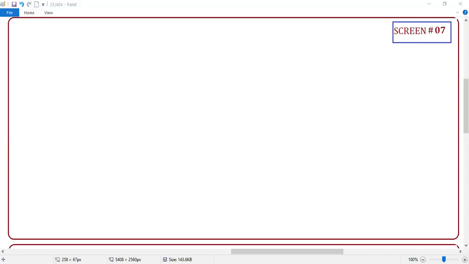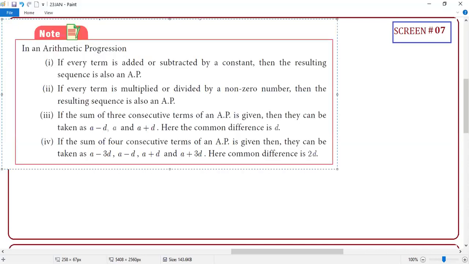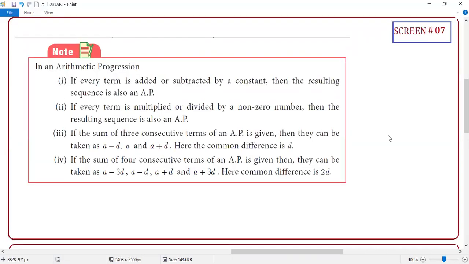Some important properties. If a constant is added to or subtracted from every term, the resulting sequence is also an AP. This we also verified in the last class. If every term is multiplied or divided by a non-zero number, then the resulting sequence is also an AP. And the third and fourth, what they are saying is, if the sum of 3 consecutive terms is given, guys, please, 3 terms means.